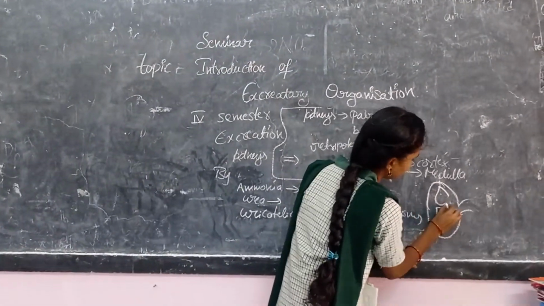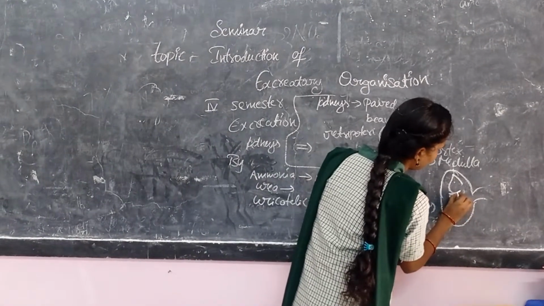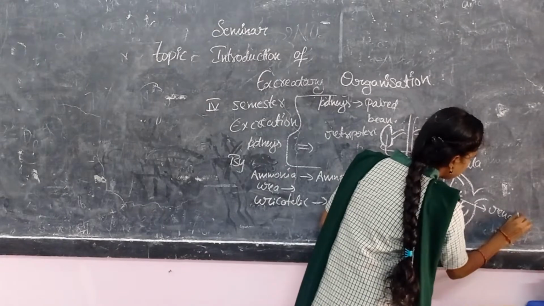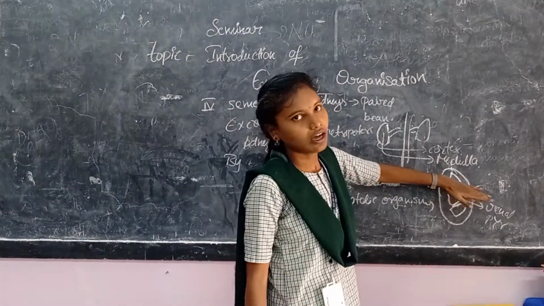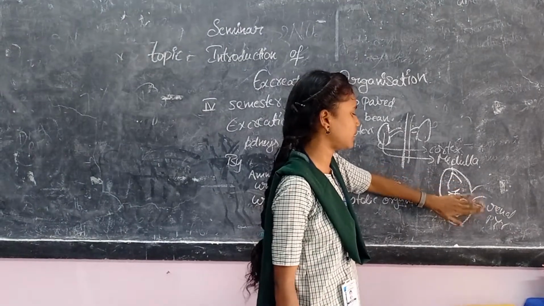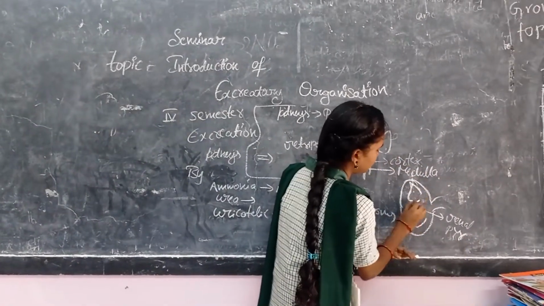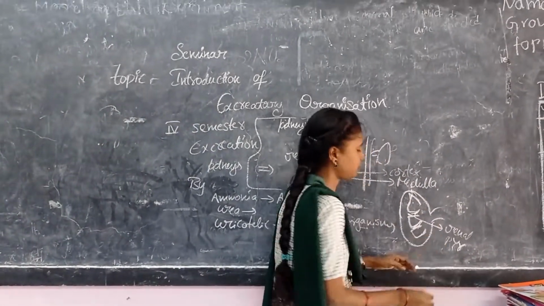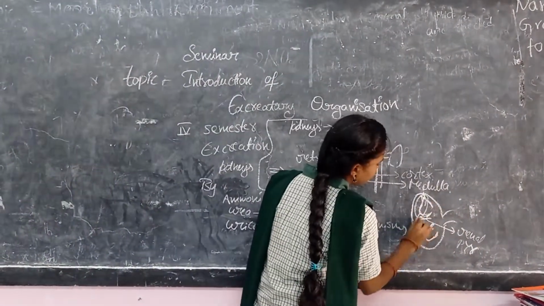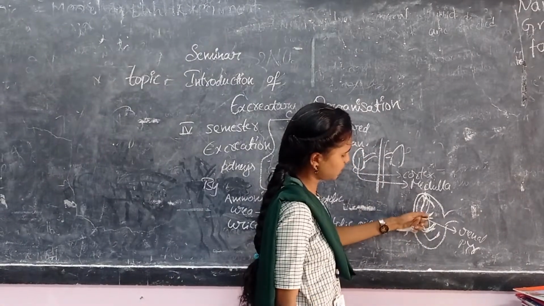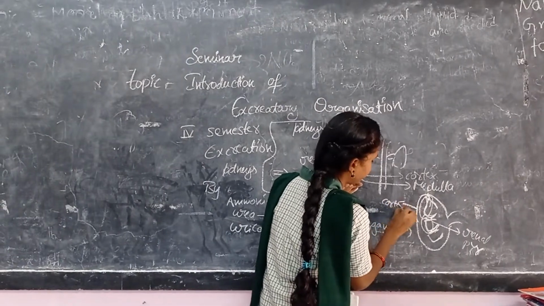in between the cortex and the medulla there will be some projections which can be called the renal pyramids, and these renal pyramids separate the pyramids of the medulla and help them not to collapse with each other, and these renal pyramids are found in between the pyramids of the medulla, and the base of each renal pyramid can be seen at the border of the cortex.